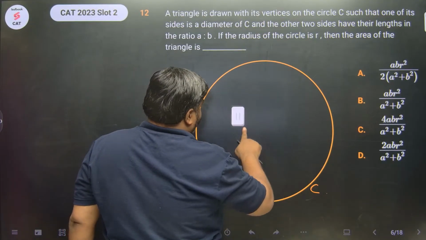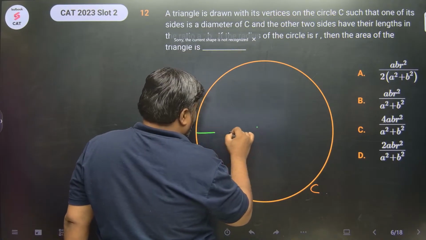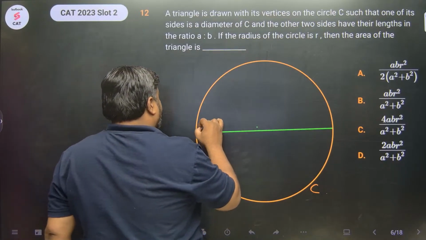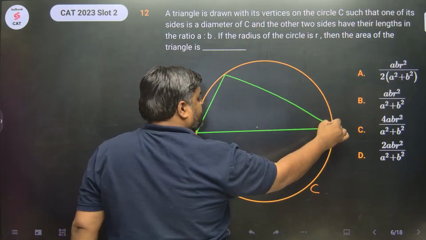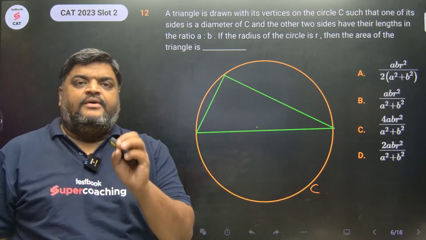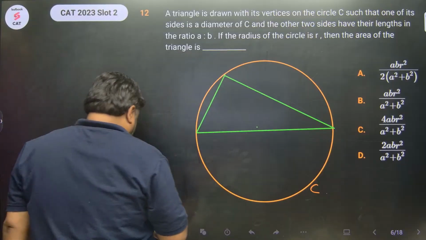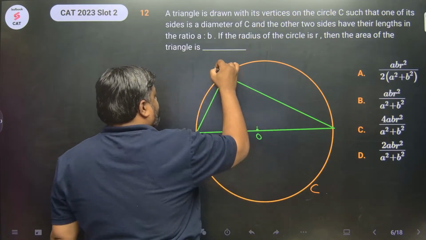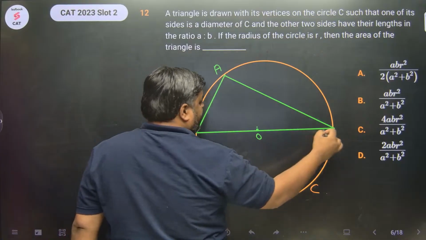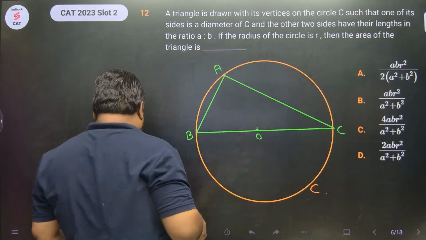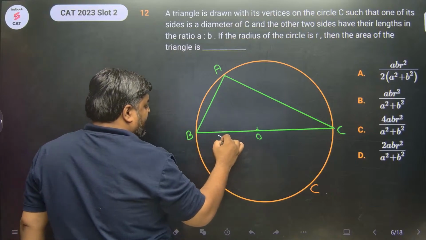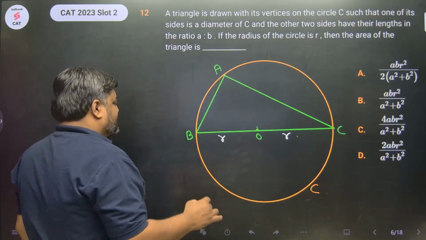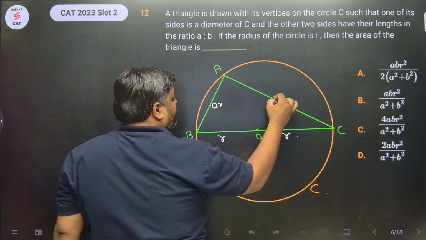Let this be the center. They have drawn a triangle with one of the sides as diameter, and the other two sides in the ratio A is to B. Let's say this is the center O. Let the triangle be A, B and C. The radius is given to be R, so this is R and this is R. The other two sides are in the ratio A is to B, so let's say the sides are AX and BX.